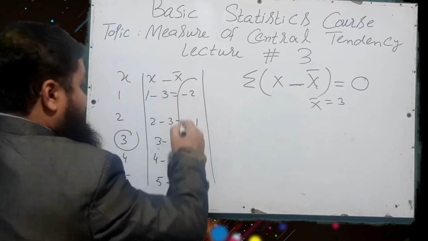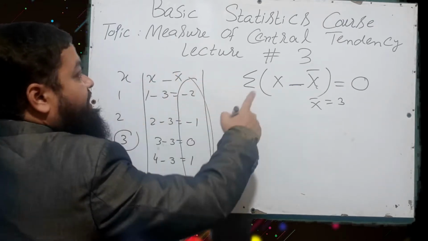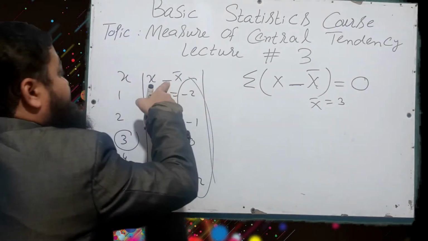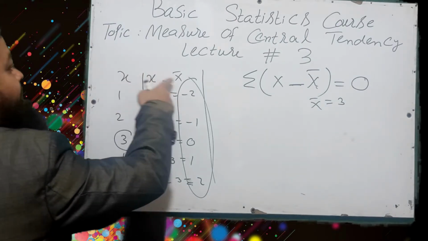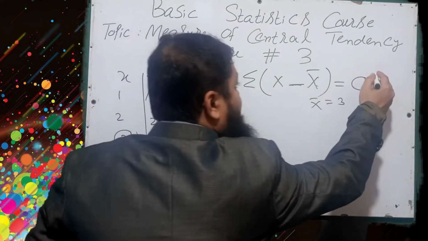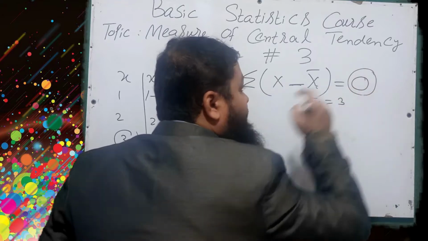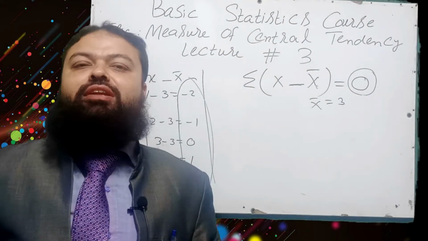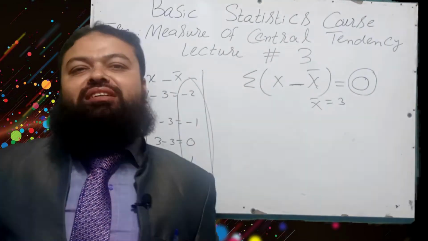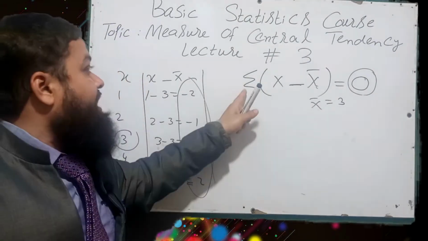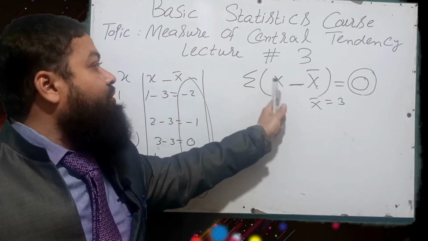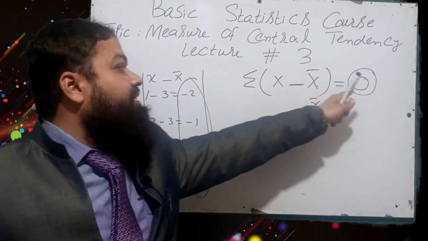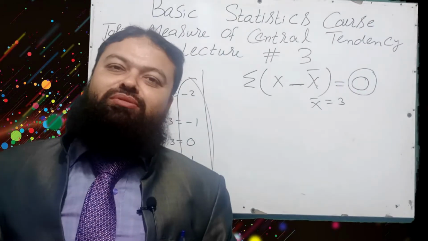If we add up all these 5 values, the sum of deviations of values of x from the mean is equal to 0. 0 will be the correct option in the paper. That is a very important multiple choice question for all the papers of statistics. The sum of deviations of values of x from their mean is always equal to 0.